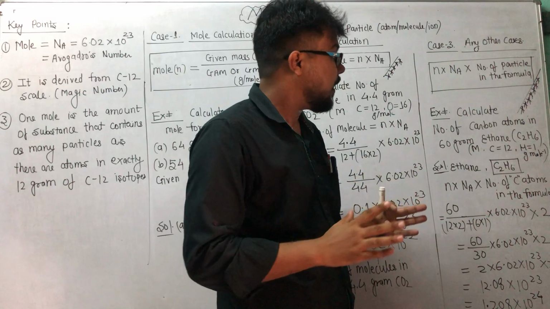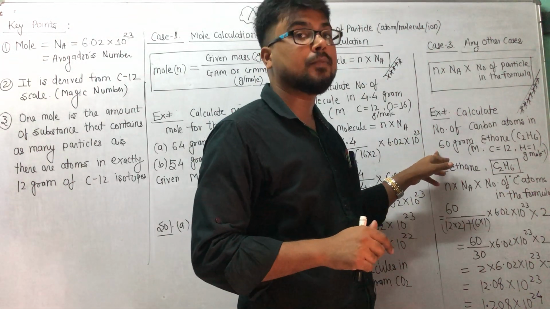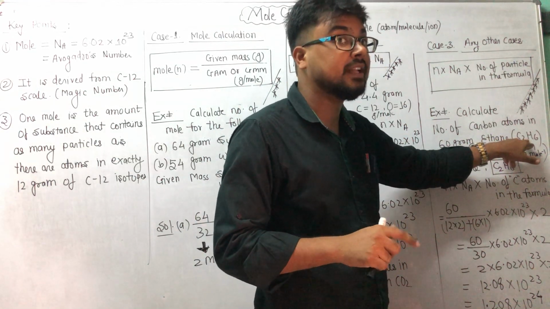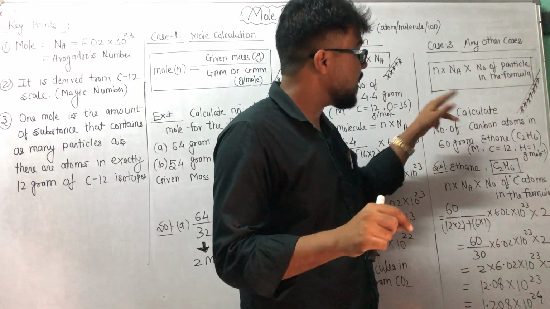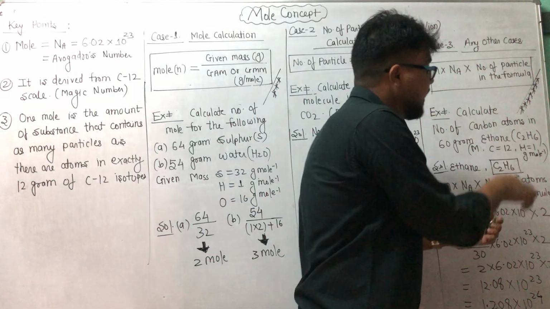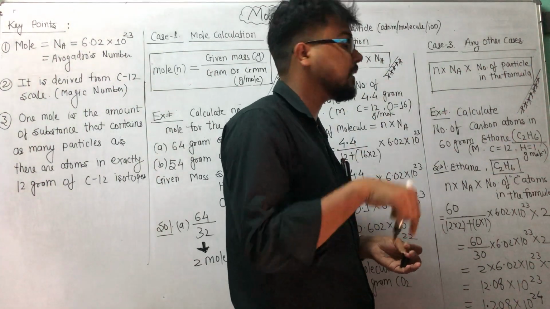You have to be very careful in such kind of question, because in the question a molecule is given. Ethane is a molecule, ethane is not an atom, and on behalf of this molecule he is asking about carbon atoms. Means in ethane he is not asking about the complete molecule, he is asking how many carbon atoms are there.